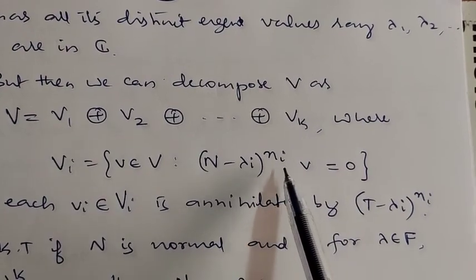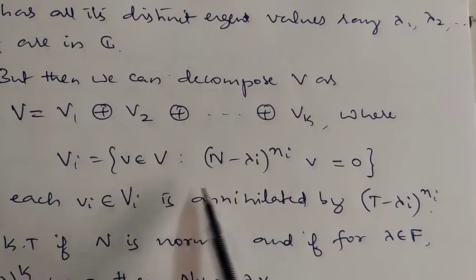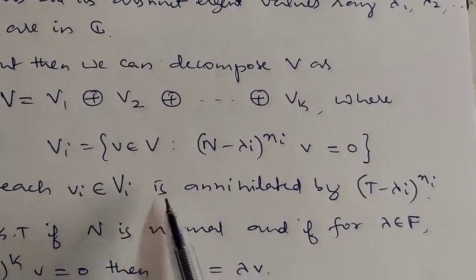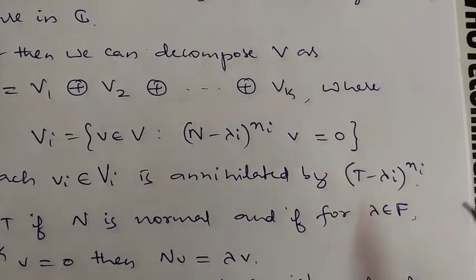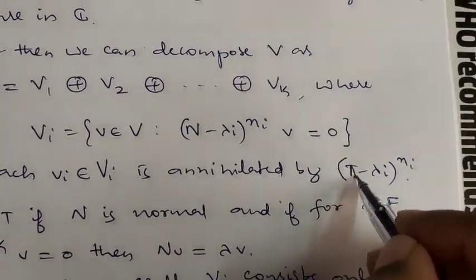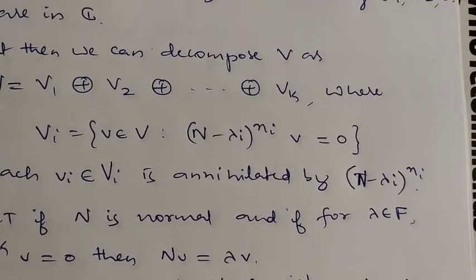Each v belonging to Vi is annihilated by which transformation? (n minus lambda i I) to the power ni. This is not T, this is n.